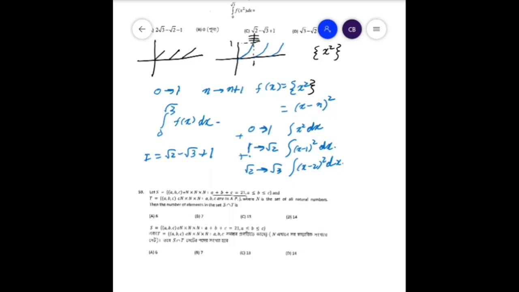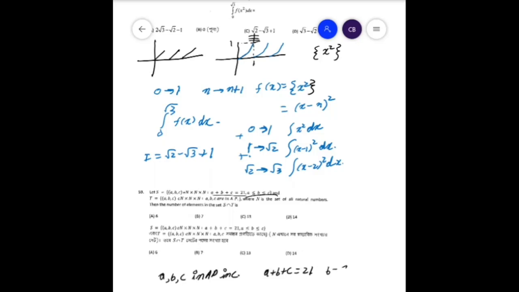T is another set where a, b, c are in AP, where N is the set of all natural numbers. Then the number of elements in S intersection T, that is a, b, c in AP, increasing because of this condition, and a plus b plus c is equal to 21.